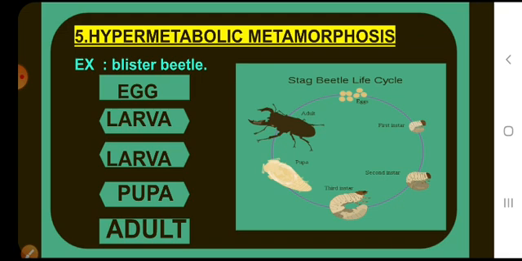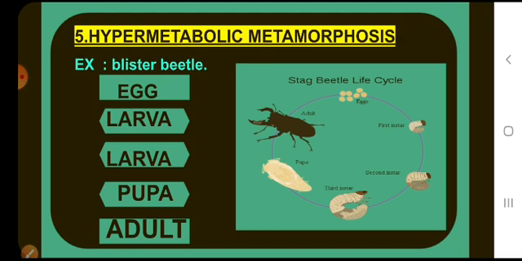Next, the fifth one is called heterometabolic metamorphosis. In winged insects, the adult differs in several respects from the young. Such insects are said to undergo metamorphosis in becoming adults. The nymph which hatches from the egg has a general resemblance to the adult in body form. Insects showing these slight changes from nymph to adult are known as heterometabolic or gradual metamorphosis.